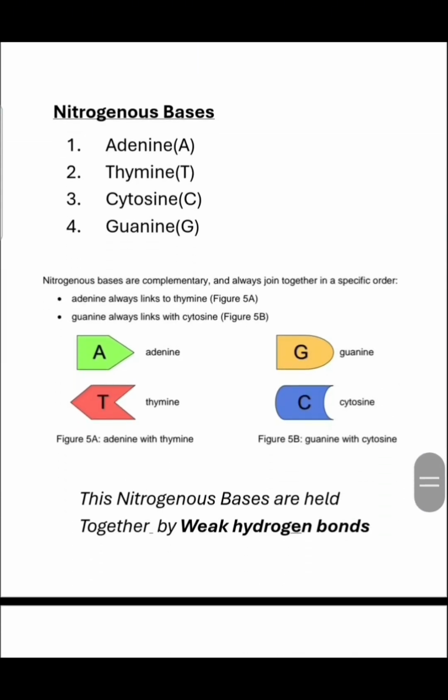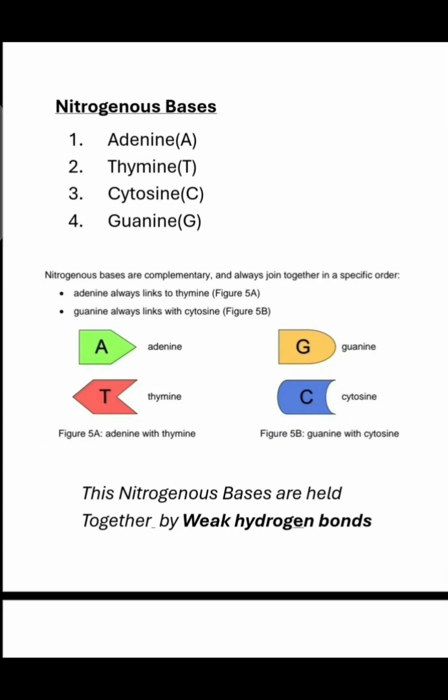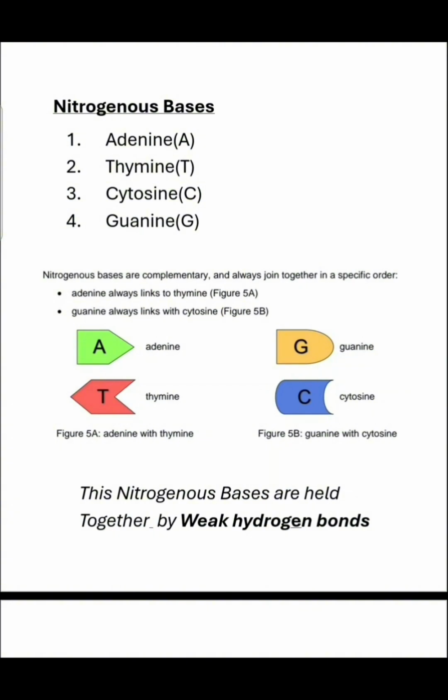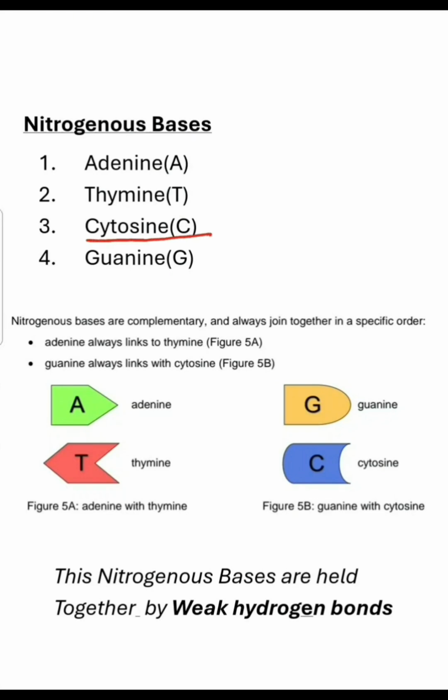Then we are going to learn about the nitrogenous bases. So we have four nitrogenous bases. We have adenine, A, thymine, T, cytosine, which is C, and then guanine, which is G. You should always remember that nitrogenous bases are complementary and they always join together in a specific order.